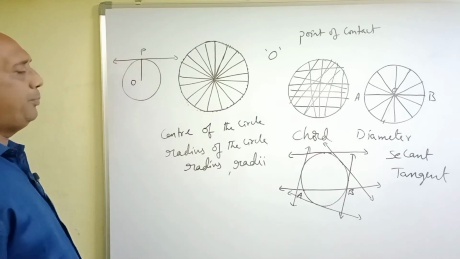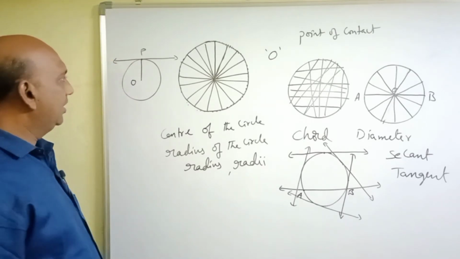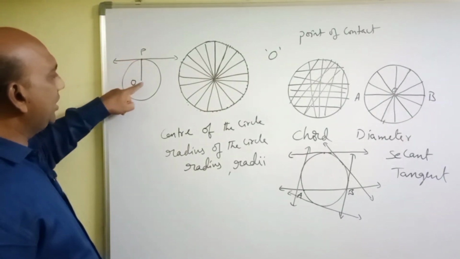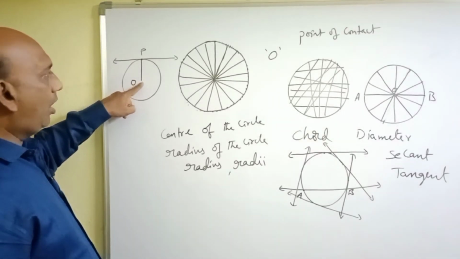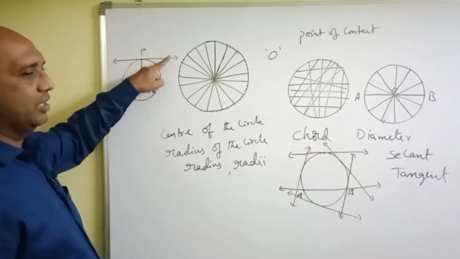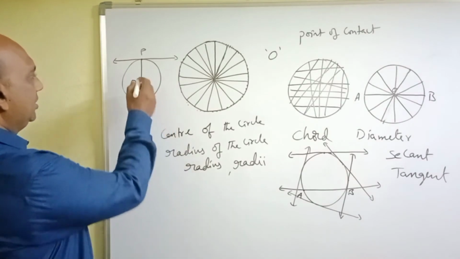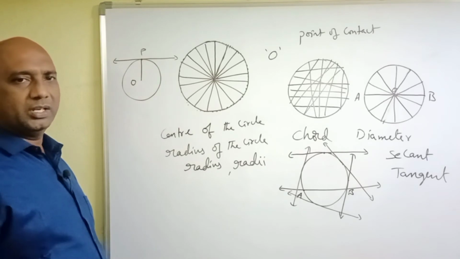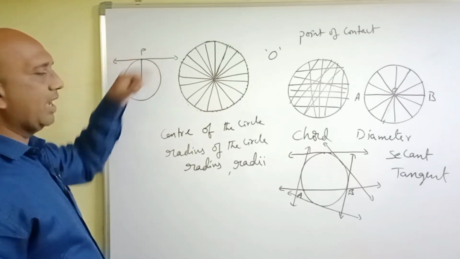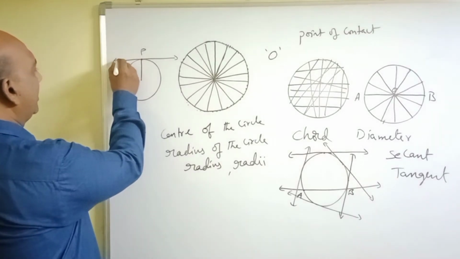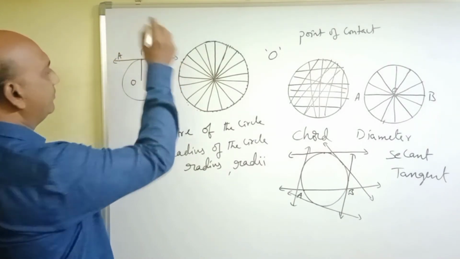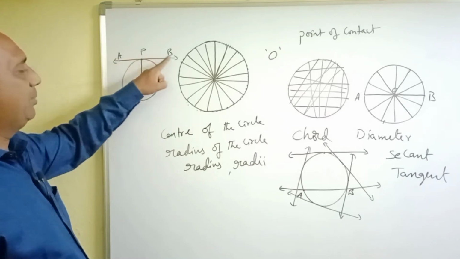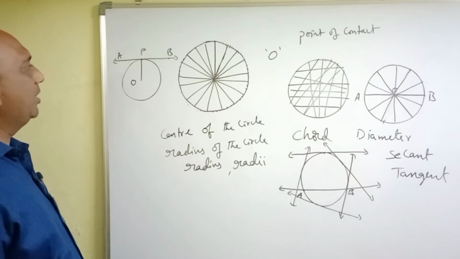There is an important property, that is, the line segment joining the point of contact to the center of the circle is always perpendicular to the tangent. So, this is the radius drawn, PO or OP is the radius drawn to the point of contact of this tangent. Let us take this tangent as AB. So, OP is perpendicular to AB. OP is perpendicular to AB.